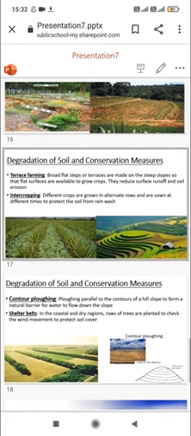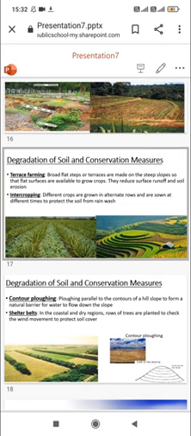So these are some of the measures through which we can conserve the soil, and both human beings and natural factors are responsible for the degradation of the soil.